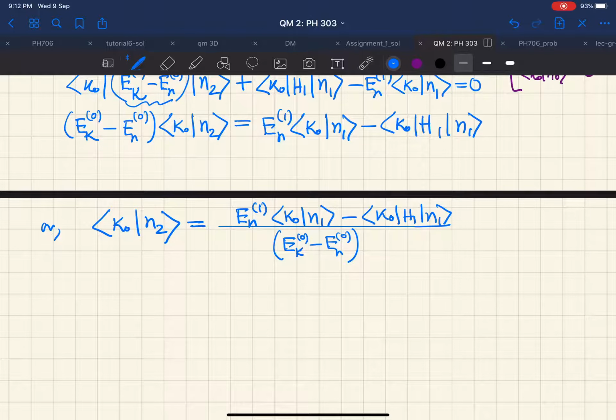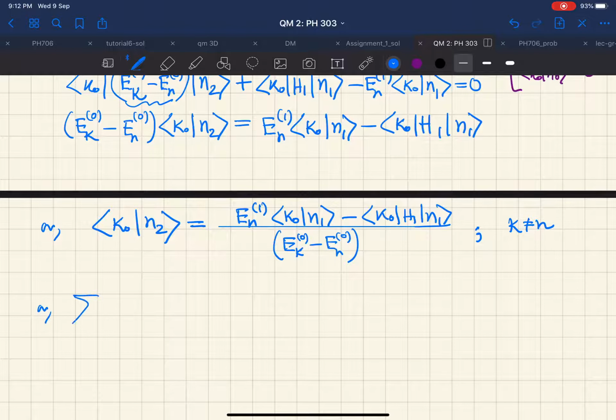And we always should remember that k is not equal to n. So now all we need to do is again to follow the same method that we have done when we calculated the first order correction to the state. What did we do there?